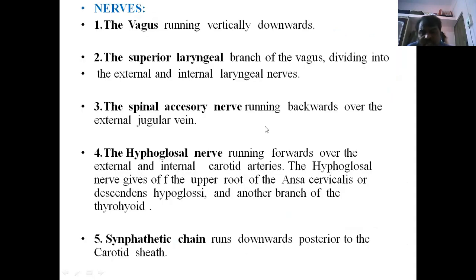Next are the nerves present here. One is the vagus nerve, the 10th cranial nerve, passing directly along the internal jugular vein into the neck region, that is, into the carotid triangle. Next is the superior laryngeal branch of the vagus nerve, and the spinal accessory nerve, the 11th cranial nerve, is also identified in this carotid region. Next, the hypoglossal nerve, the 12th cranial nerve, is also identified. Deeply, we can identify the sympathetic chain running downwards posterior to the carotid sheath. In front of the carotid sheath, we identify the ansa cervicalis. I can show that later.